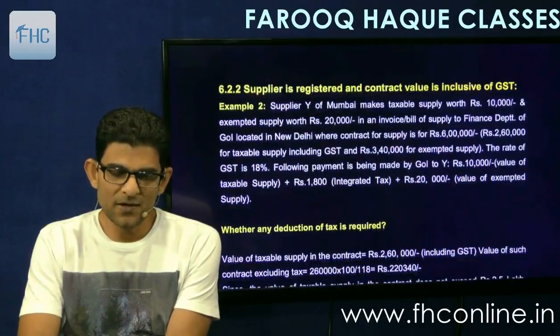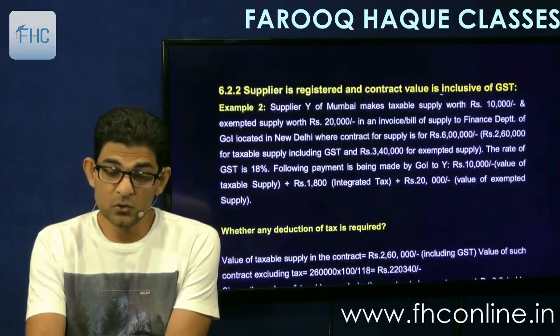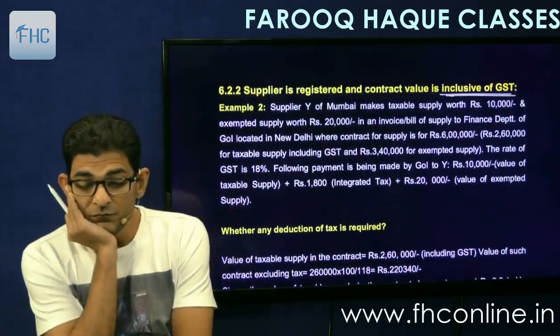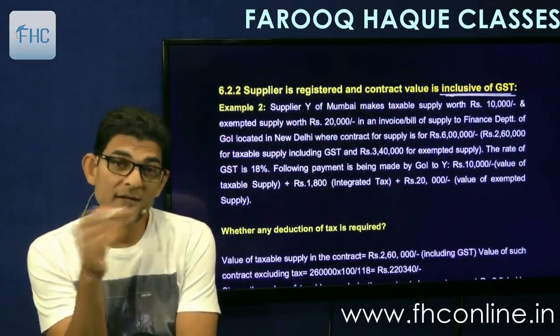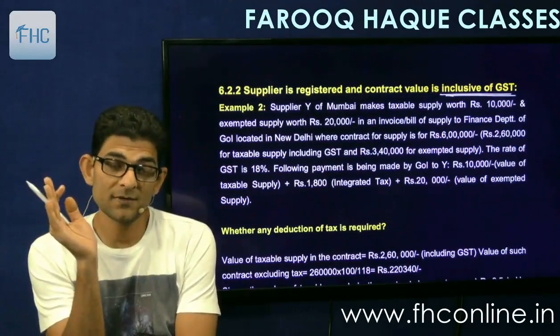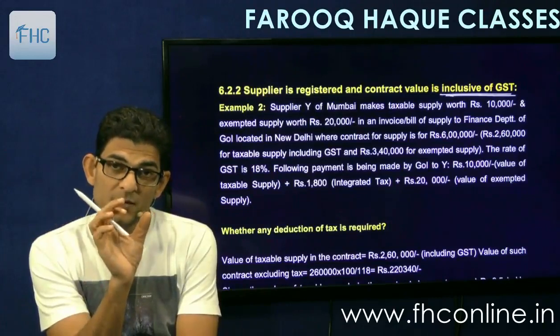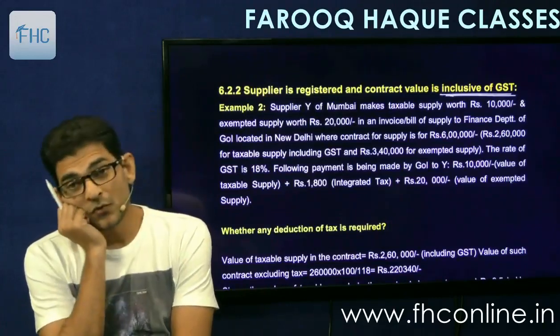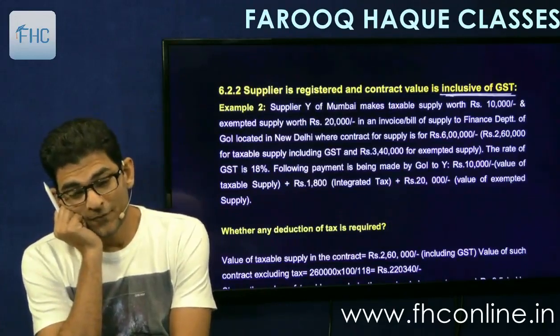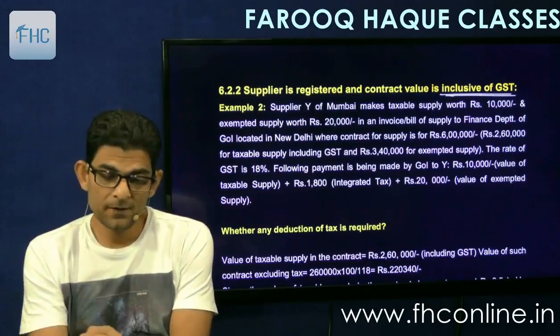Then second is supplier is registered and the contract value is inclusive of GST. If it is inclusive, first you will have to exclude the tax portion and then come to the net amount, and from there you have to deduct. Okay. So that is also simple.